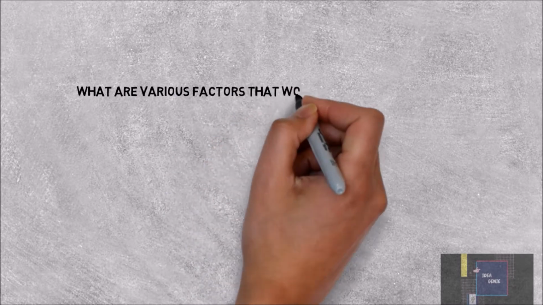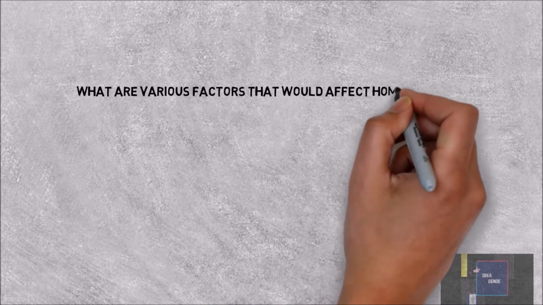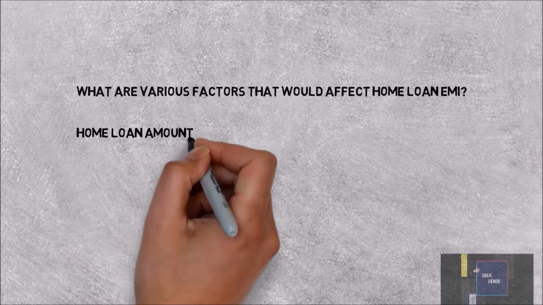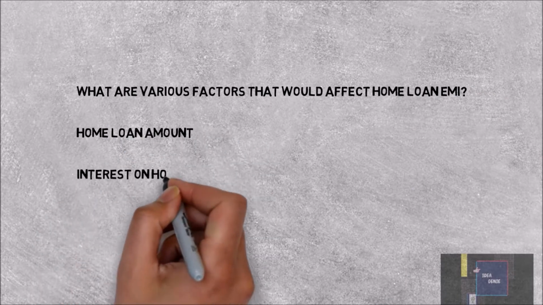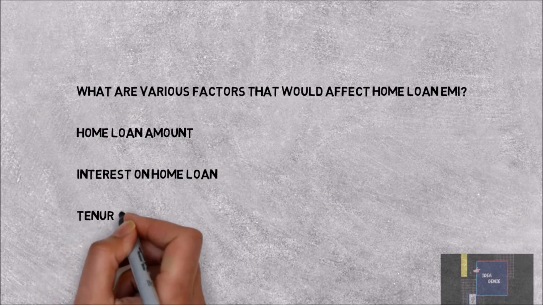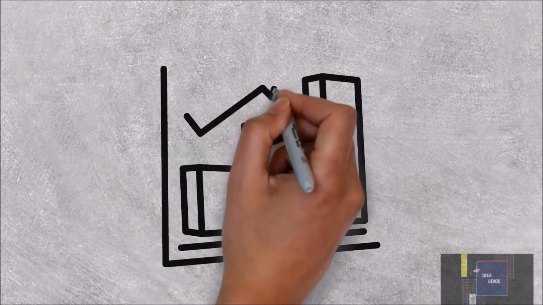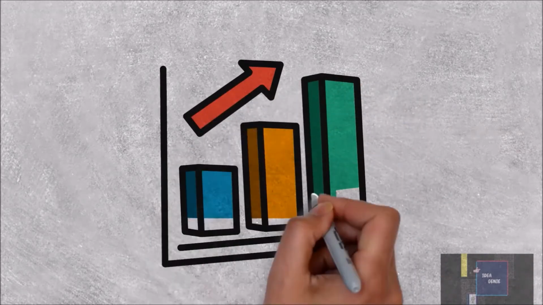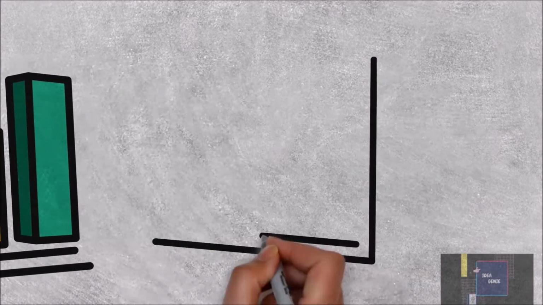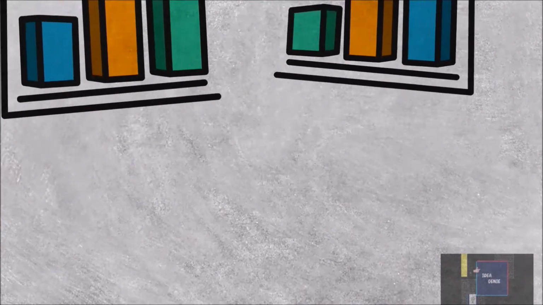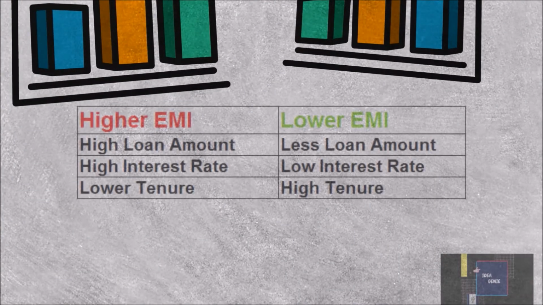So let's see which factors impact home loan EMI. Below are the 3 factors that impact your EMI. Those are home loan amount, interest on home loan and tenure. So you will pay a higher EMI in case of a higher loan amount, higher interest rate and lower tenure, and you end up paying a lower EMI in case of a lesser loan amount, lesser interest rate and higher tenure.